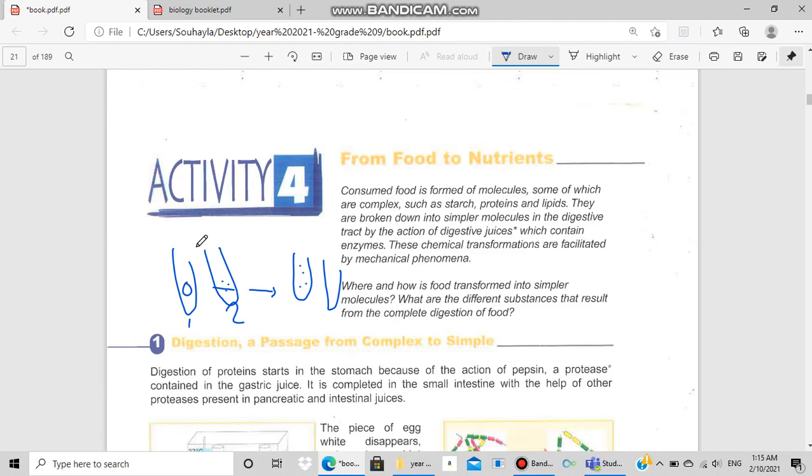What does this mean? The variable factor was the size of the bread, so mechanical digestion facilitates the chemical digestion by the saliva, the salivary amylase. You have to chew your food well in order to help your stomach.